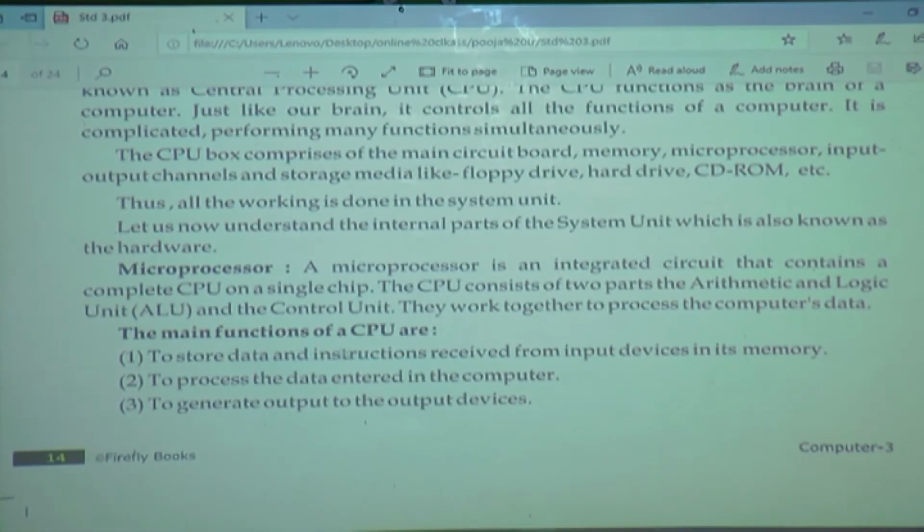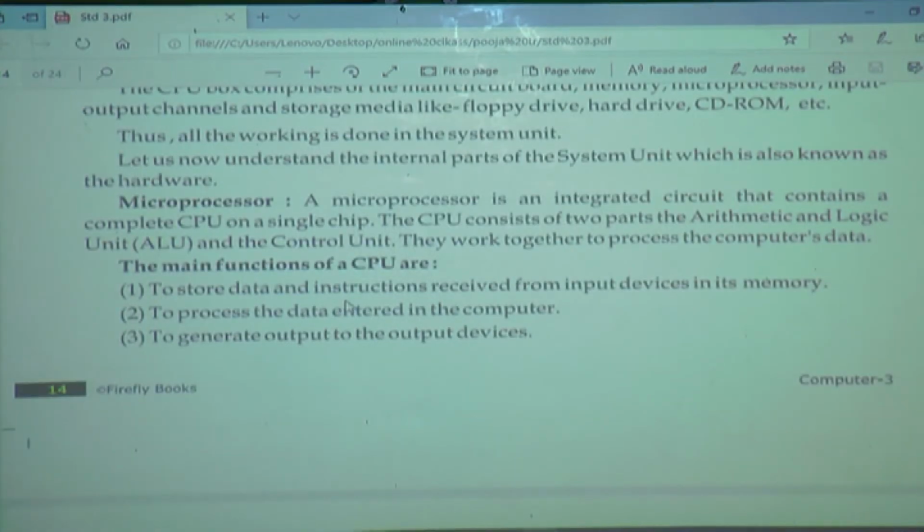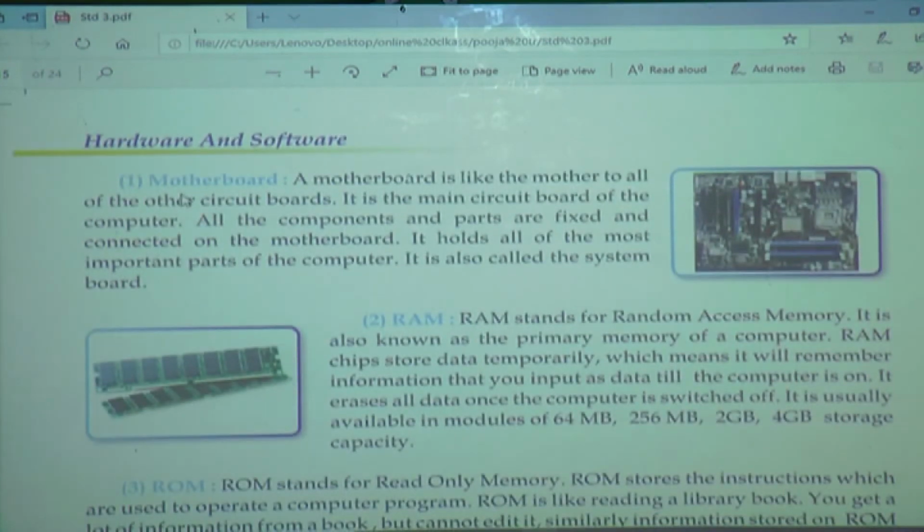System unit. What is the main function of CPU? It stores the data and instruction received from the input devices in its memory. Second one, to process the data entered in the CPU, and afterward last to generate the output to the output device. These are the function of CPU. We studied this last period only. And motherboard. Motherboard is like the mother of all of the other circuit board.